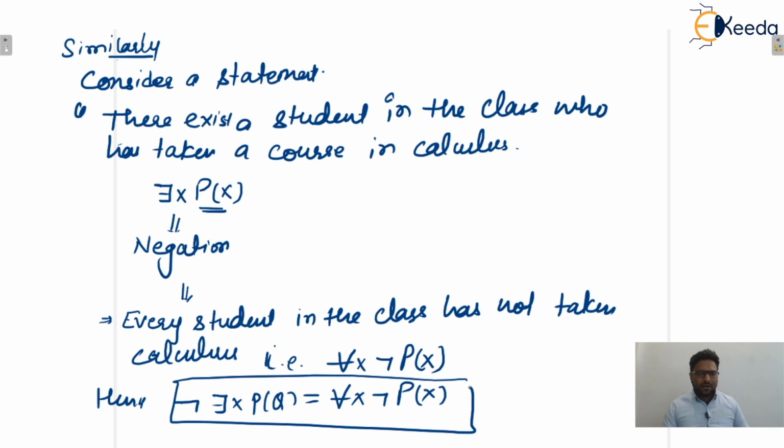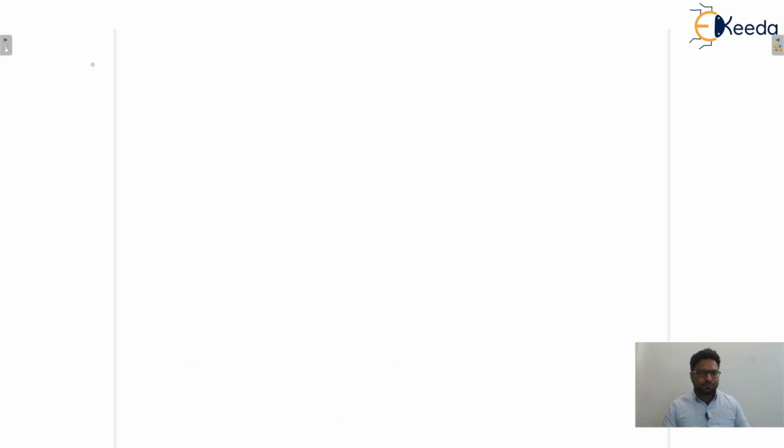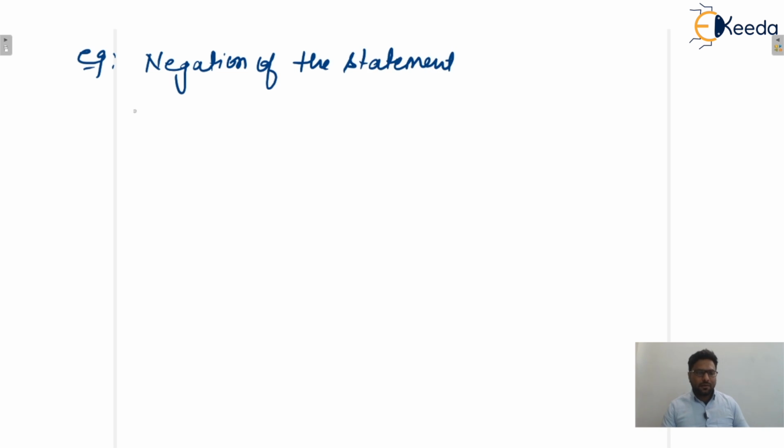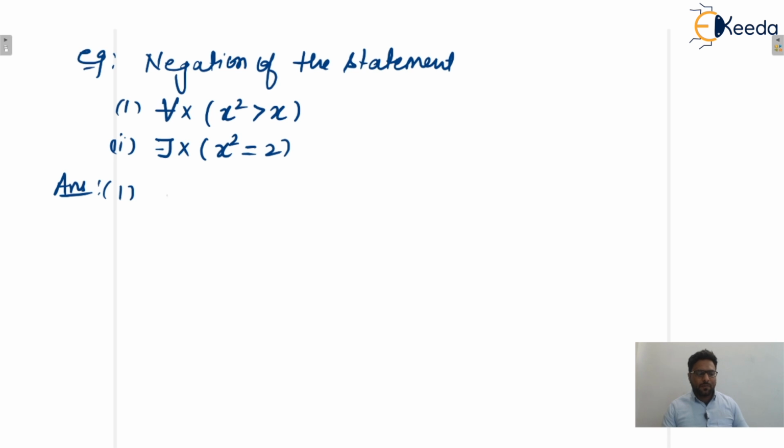Okay, so write down one example. Let us consider one example: negation of the statement. Let's say the first one is, for every x, x square is greater than x, and the second one is, there exists x such that x square is equal to 2. So what will be the solution for the first one? The negation of this one will be the negation of for every x, x square greater than x.